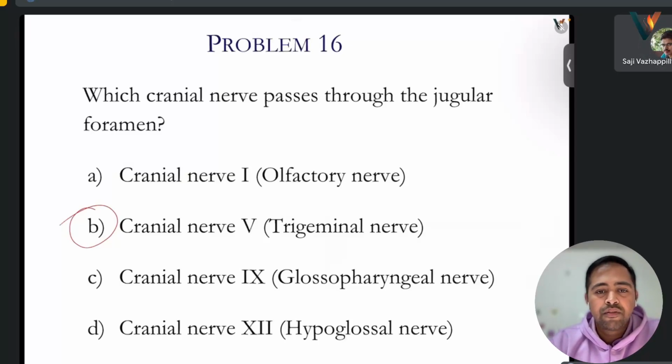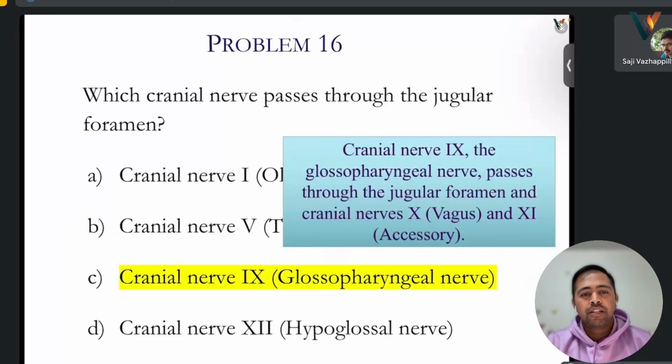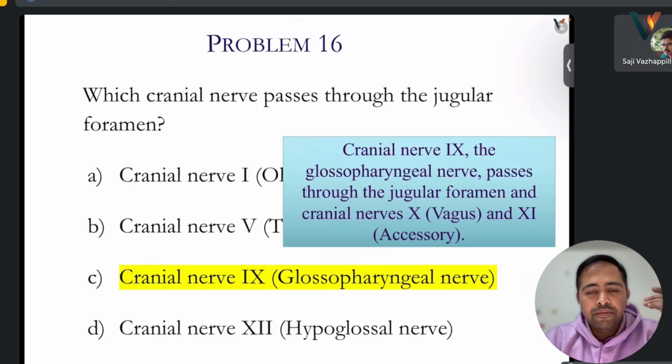Jugular foramen means the hole, where is it, near the nose? It is in the lower part, the hole down. So it's not the olfactory one. It is cranial nerve 9.